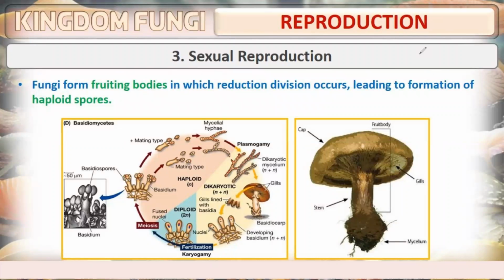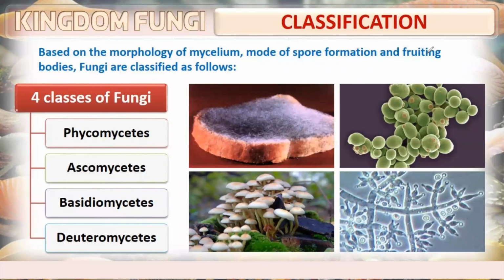Fungi form fruiting bodies. This is what the fruiting body is known as, in which reduction divisions occur, leading to formation of haploid spores. So spores are present in this fruiting body. Based on the morphology of mycelium, mode of spore formation, and fruiting bodies, fungi are classified as follows: Phycomycetes,